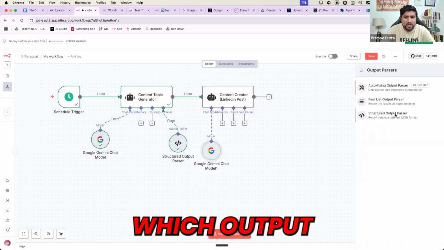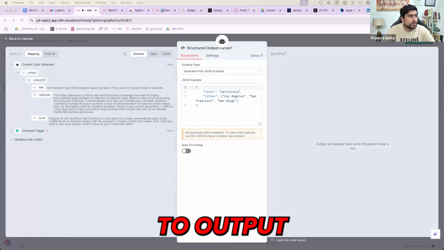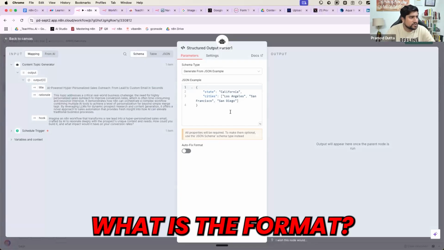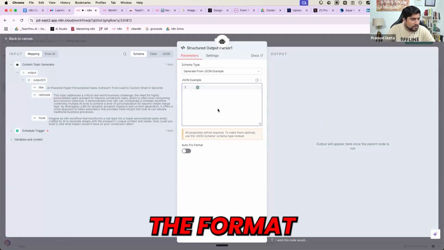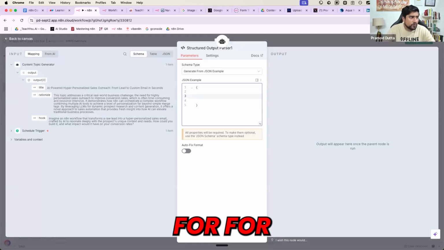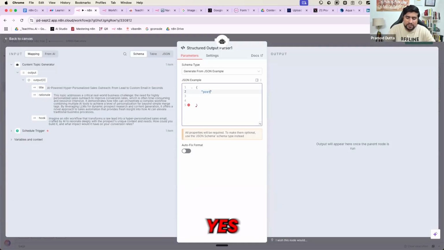Output parser: how do we want the output, everyone? The output that we want is in a proper format. What is the format? The format that we want is for a LinkedIn post. It should have a post title, yes, the post title should be there. This is the post title. This is how the output will be.